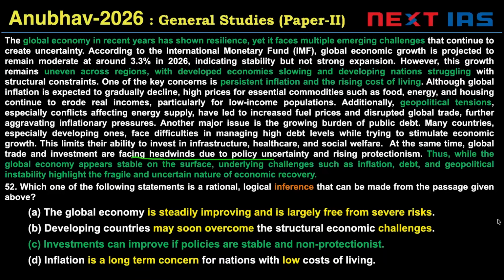Facing headwinds due to policy uncertainty and rising protectionism. So, investments can improve if policies are stable and non-protectionist, right? Here is investment. C is the correct answer. I know many of you have gone with D, but low cost of living nations are nowhere discussed in the passage. C is the right answer.